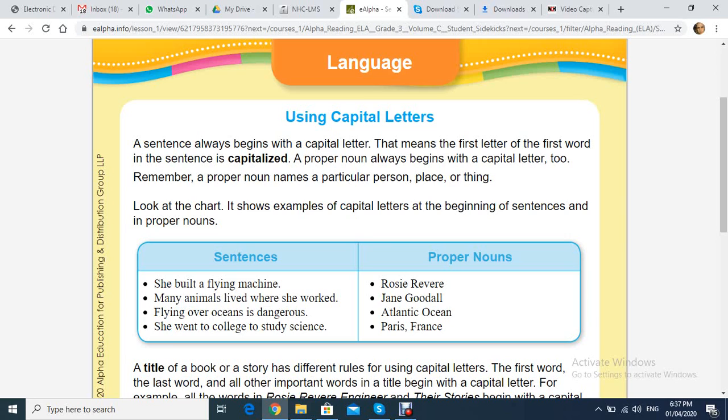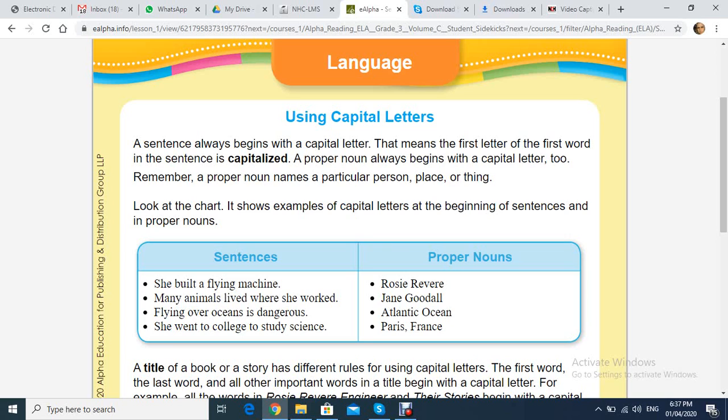Number five, the pronoun I. When I want to talk about myself, I say I. I want to talk. I want to drink. Okay? The pronoun I, which means talking about myself, is also always capital. I at the beginning, in the middle, or at the end, always capital. Clear?